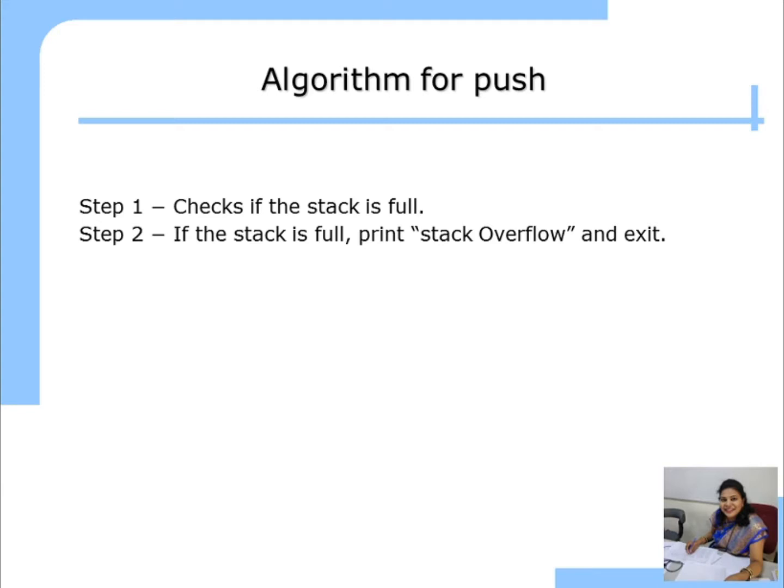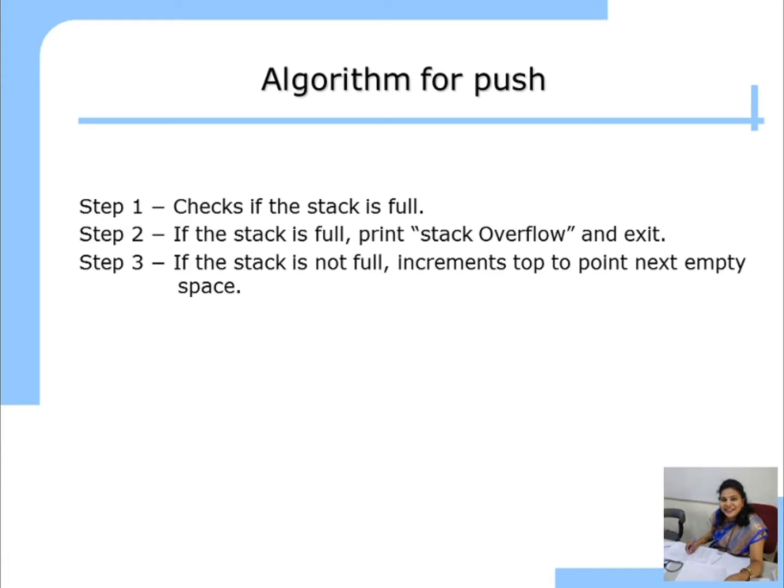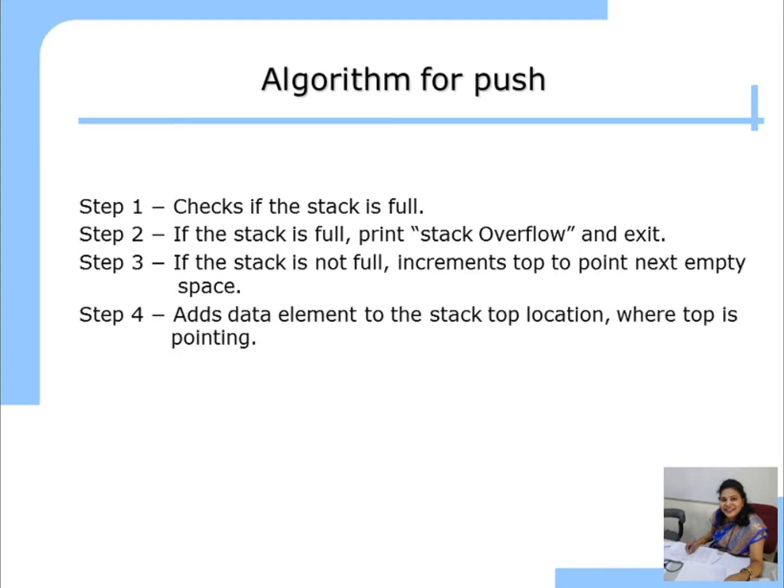Otherwise, we perform the push operation by these two steps. First step was top plus plus, and second step was A of top is equal to item. And step 3, if the stack is not full, we increment the top to point to the next empty space, means top plus plus.